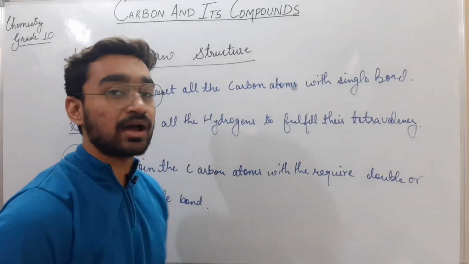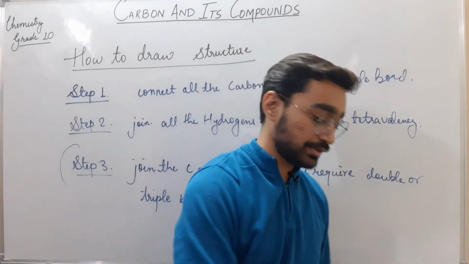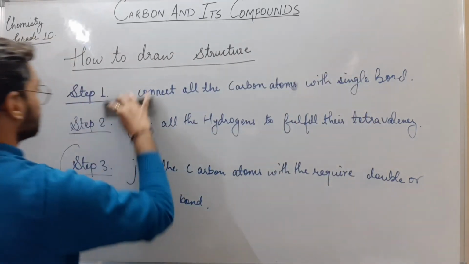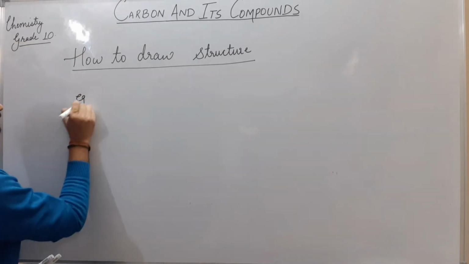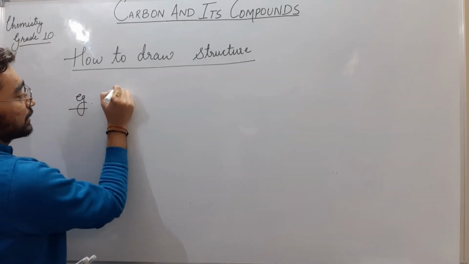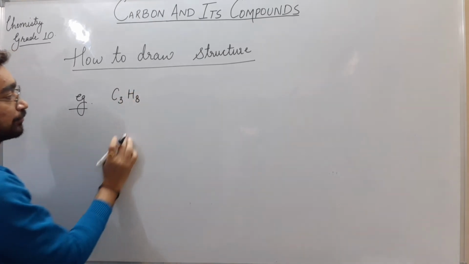Just connect the required carbon atoms with the double or the triple bond. Now let's see many examples for that. Just take some examples, for example, C3H8.